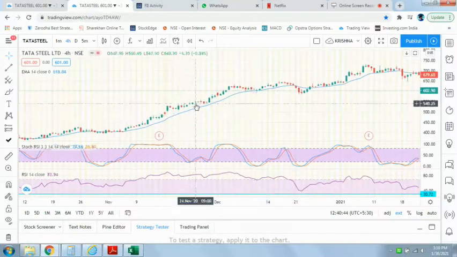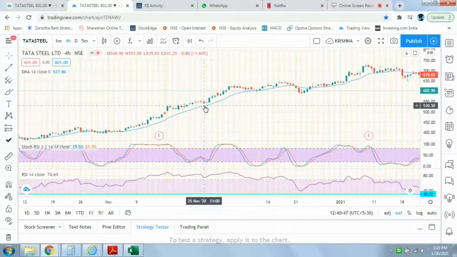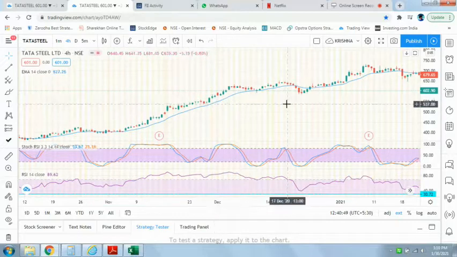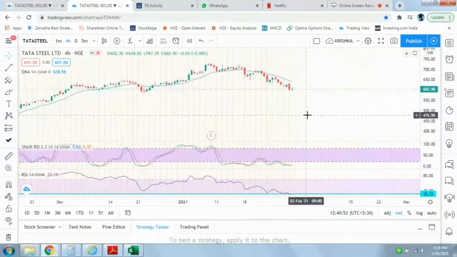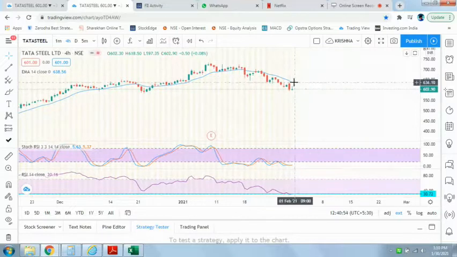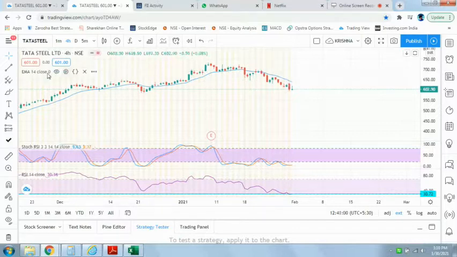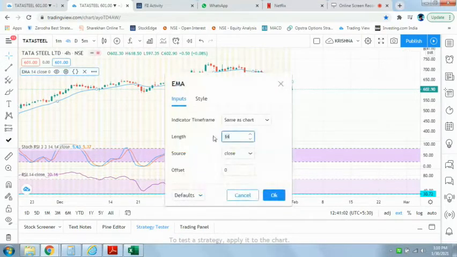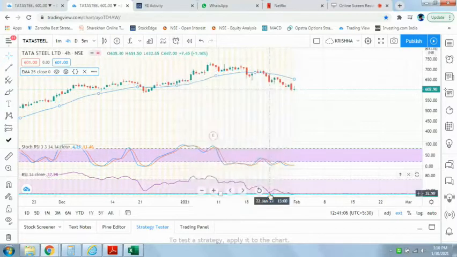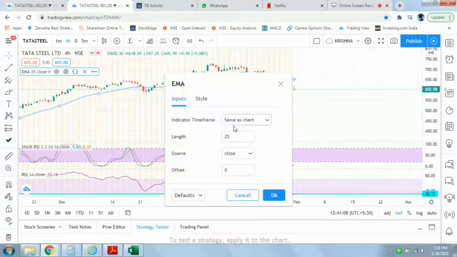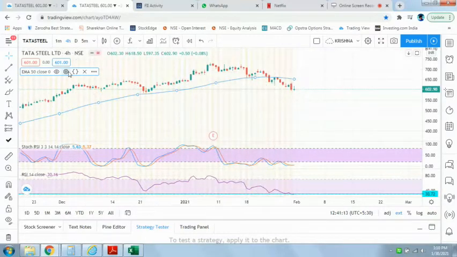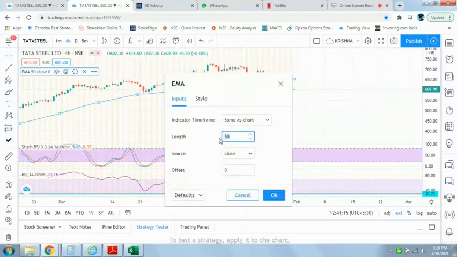So here for example, now it is trading below its 14 days moving average. Let us say 25 days moving average, it is still below. 50 days, still below. 100 days, yes, almost touching. If you say for 200 days, it is still above the 200 days moving average price.